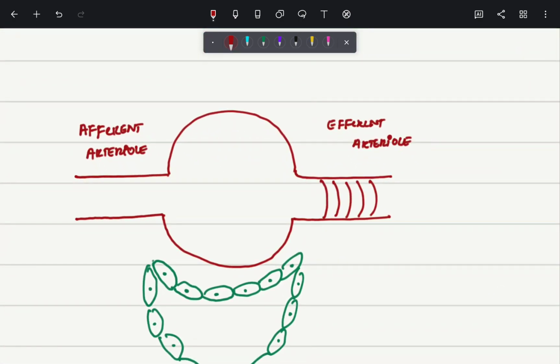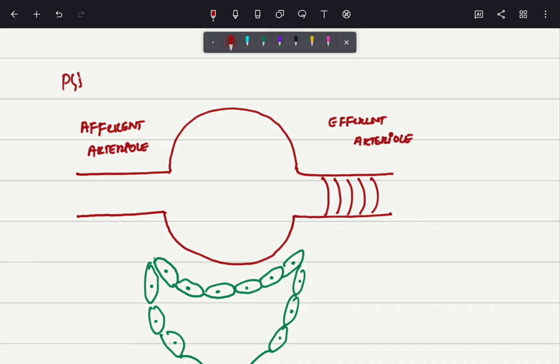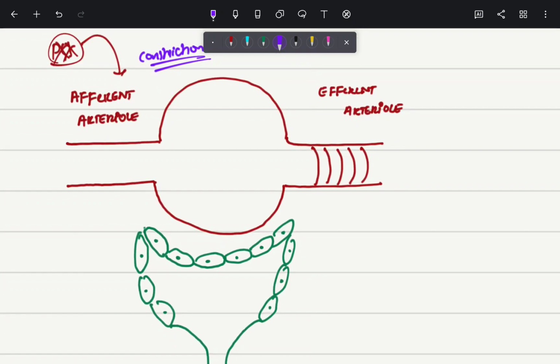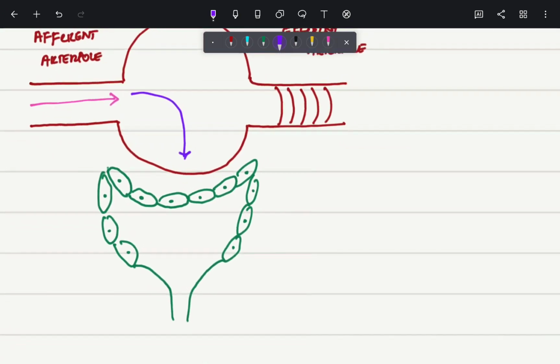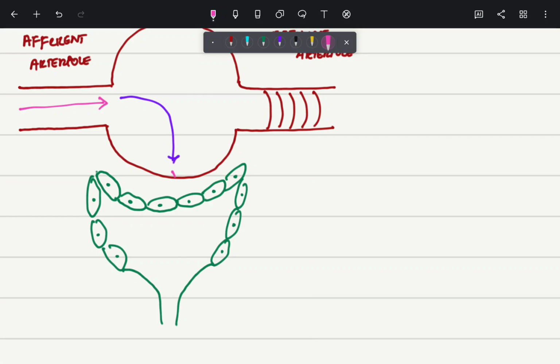We will try to understand. There is no synthesis of prostaglandins. When there are no prostaglandins, there is afferent arteriolar constriction. If there is afferent arteriolar constriction, there is a decrease in the renal plasma flow. Not only that, there will be a decrease in the hydrostatic pressure, and eventually there is a decrease in the GFR.